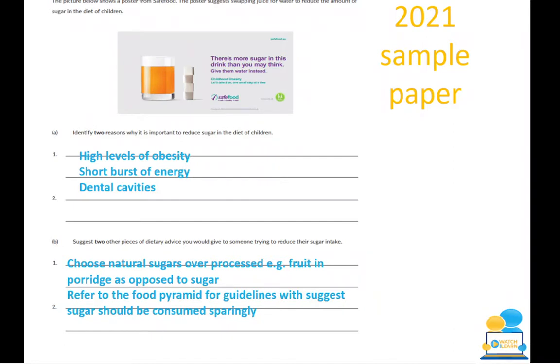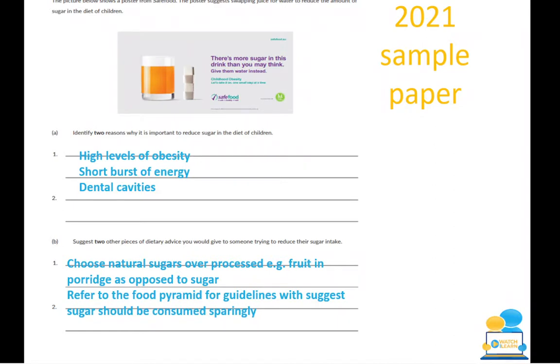So in the picture there, it says there's more sugar in this drink than you may think. Give them water instead. So it's through Healthy Ireland, which are the organisation that made the food pyramid, and then Safe Food. So you can see there that there are 4 cubes of sugar in that glass of orange juice. So in part A, they're asking you to identify 2 reasons why it is important to reduce sugar in the diet of children. So what's important there is the verb identify. So they're just looking for short and sweet answers, and they're looking at reducing sugar, and it's children we're thinking of.